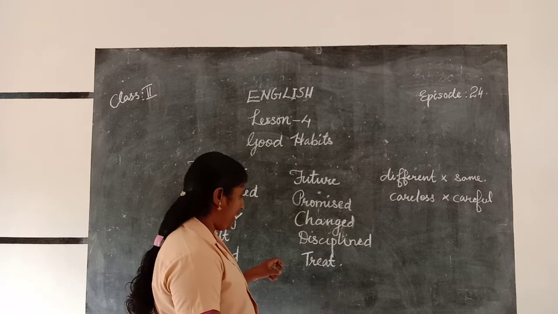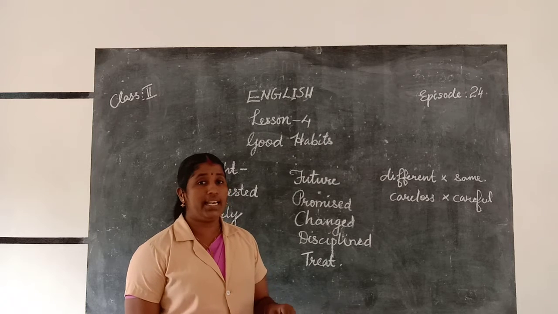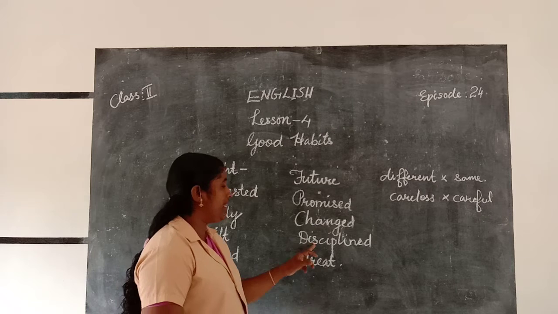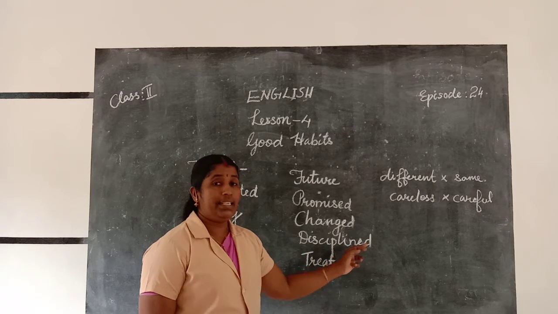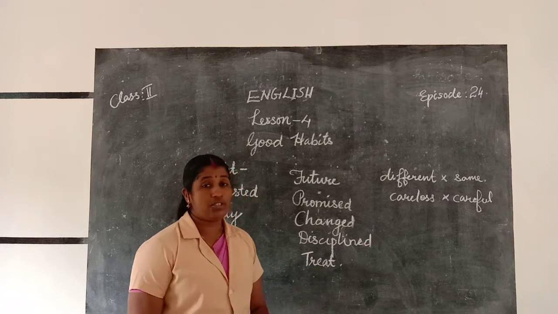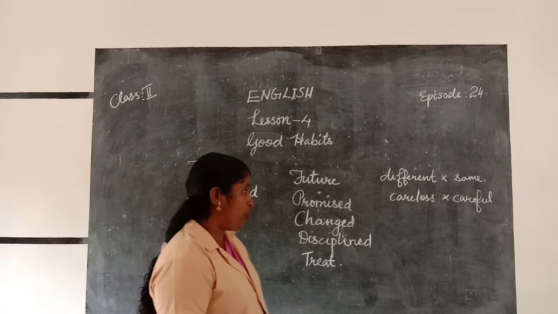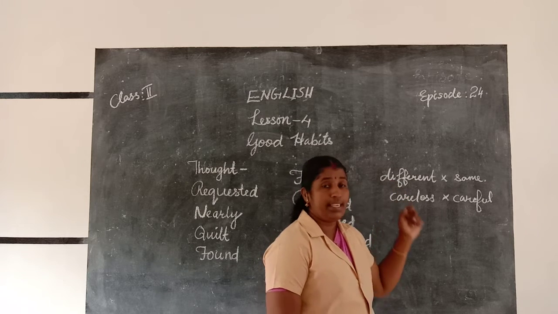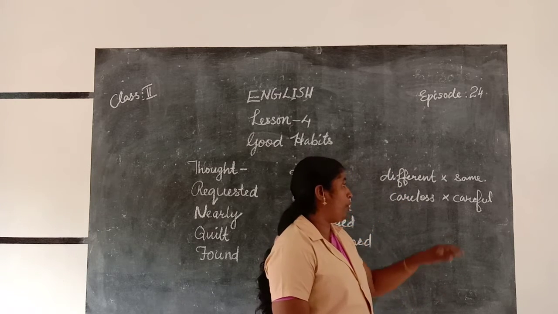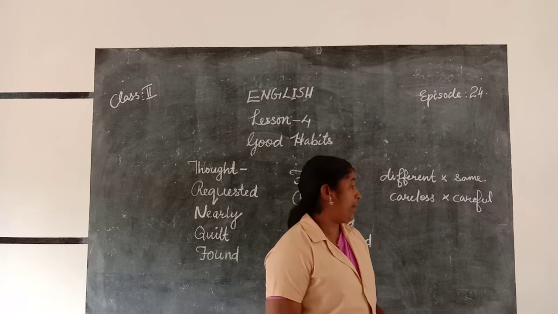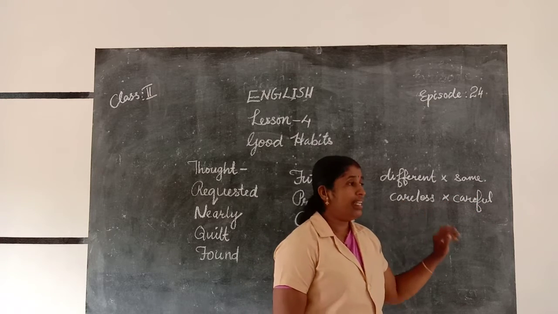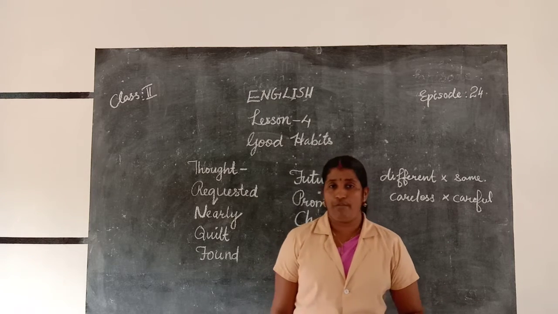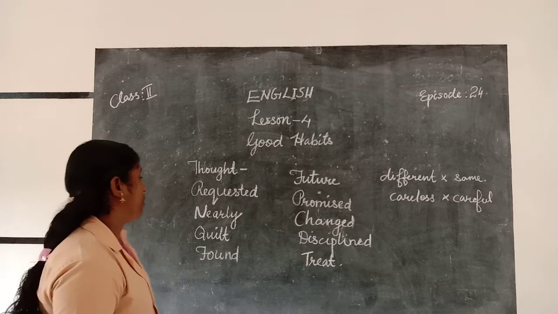Next word, changed. CHANGED. Changed. Disciplined. DISCIPLINED. Disciplined. The next word is treat. TREAT. There are two opposite words. Different. First one is different, spelling DIFFERENT. Opposite word: same. Then careless. CARELESS. Careless. Opposite word: careful. CAREFUL. Okay. I will write some simple questions.